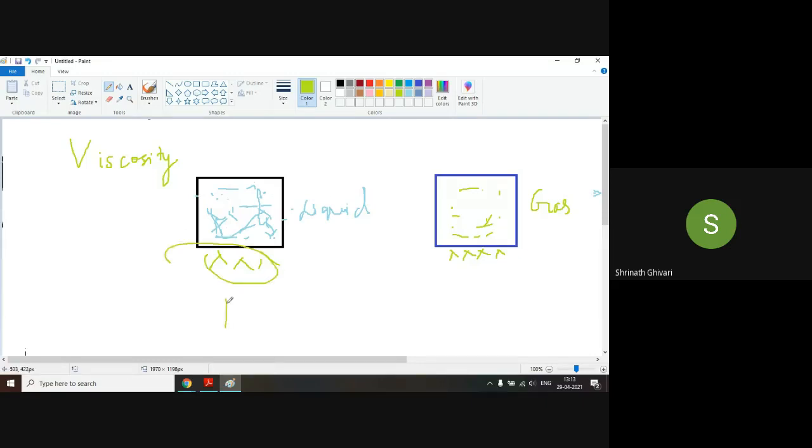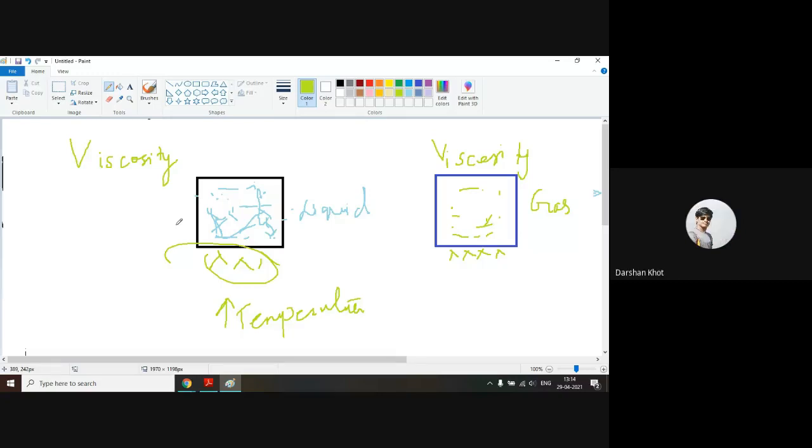I'm increasing the temperature of both liquid and gas. Now I write viscosity here also. What will happen when I increase the temperature of a liquid? What will happen to the viscosity of a liquid when I increase its temperature? Whether the viscosity will increase or decrease in liquids.